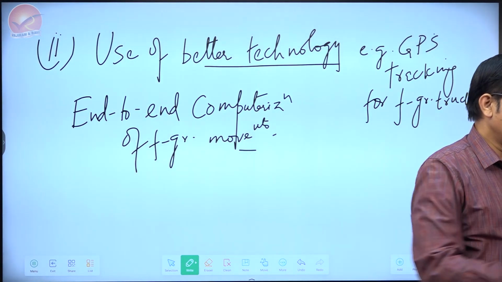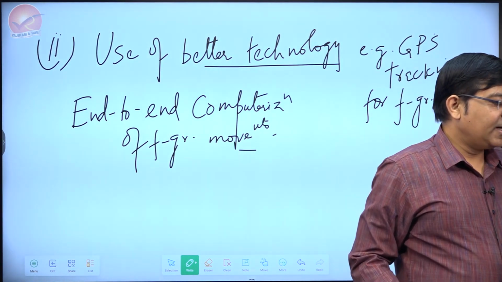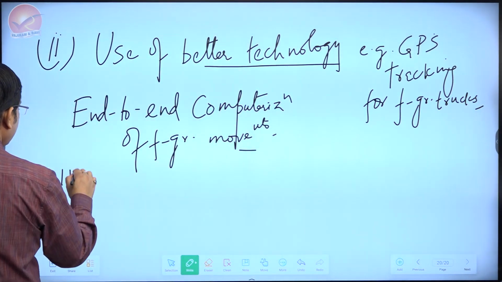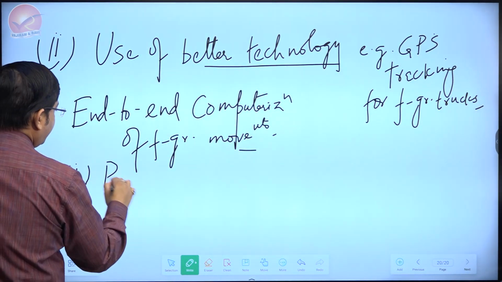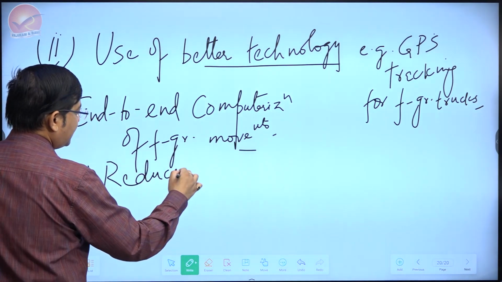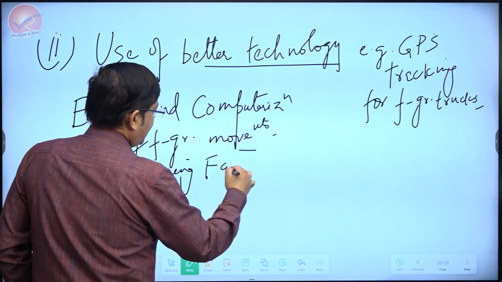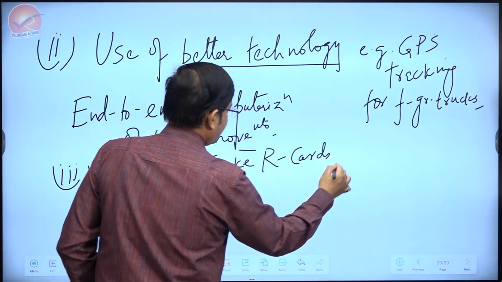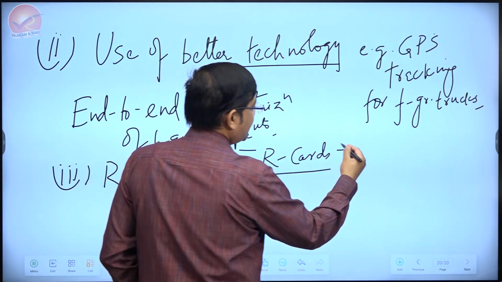What else can be talked about in this case? One can talk about reducing fake ration cards. And here you can talk about two things. In fake ration card reduction, one is to link it with Aadhaar.